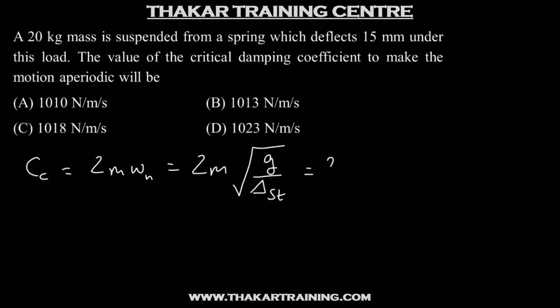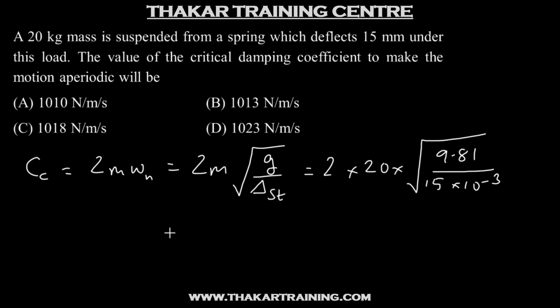So this will be 2 into 20 into under root g is 9.81 upon. Now this value is given in mm. So this will be 15 into 10 raised to minus 3 in meters. So we get the value of Cc is 1022.94 Newton second per meter. So the answer will be option D.